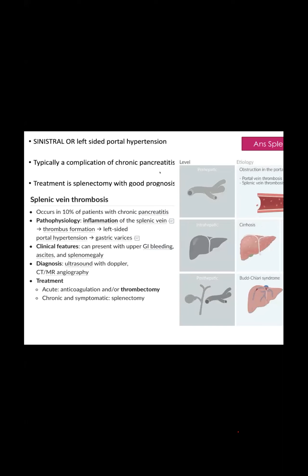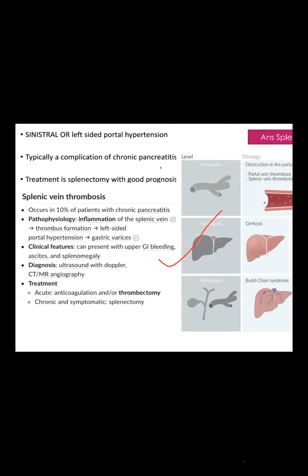We have to understand splenic vein thrombosis. The clinical picture will be upper GI bleeding, ascites, splenomegaly. We do ultrasonography, duplex ultrasound, CT, MRI. In an acute setting we would do thrombectomy or anticoagulation, but in this case the patient has been suffering for months.